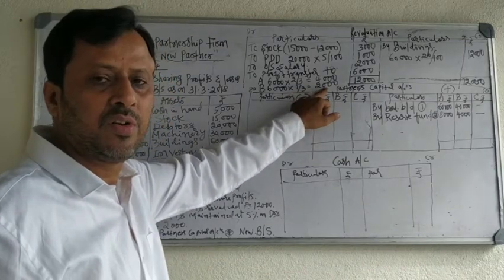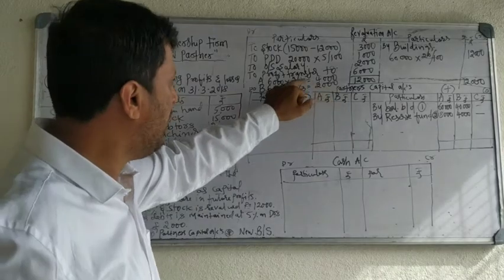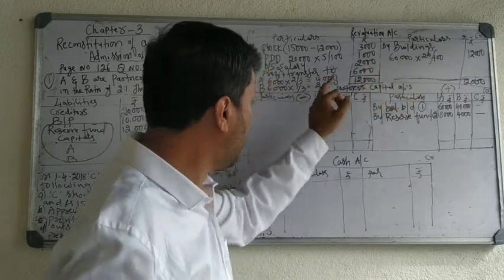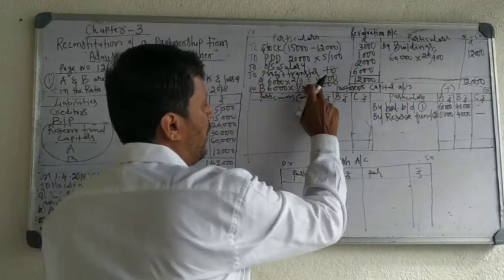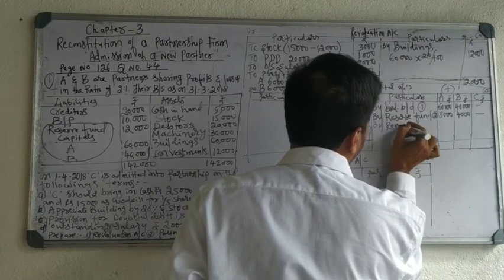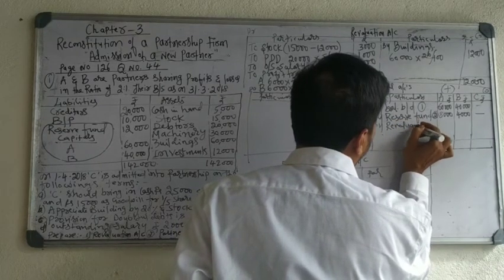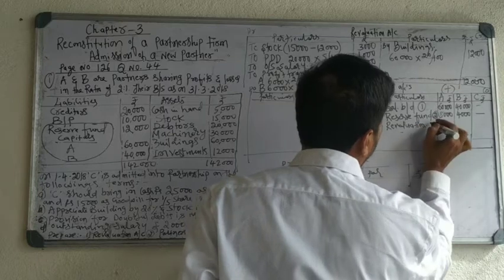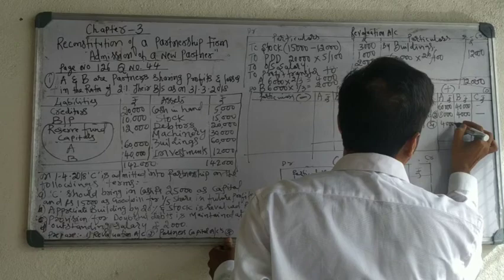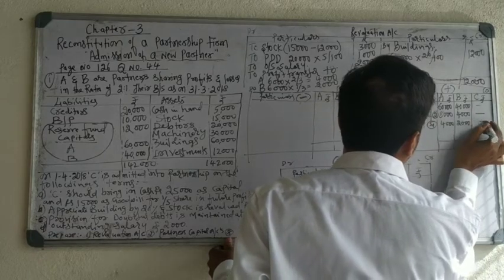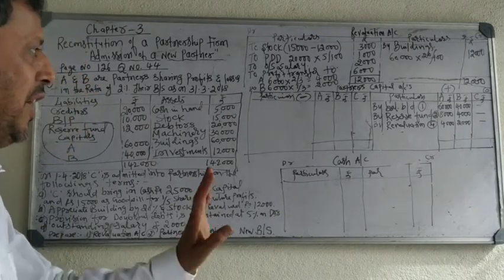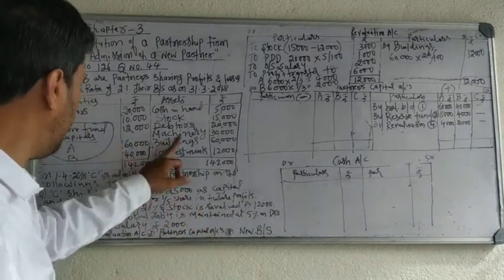revaluation. Revaluation account: if it is profit, record on the credit side, add it to the account. If it is loss, record on the debit side. So here it is profit by revaluation. This is the fourth entry. A 4,000, B 2,000. Third entry we have not recorded because it is not given.